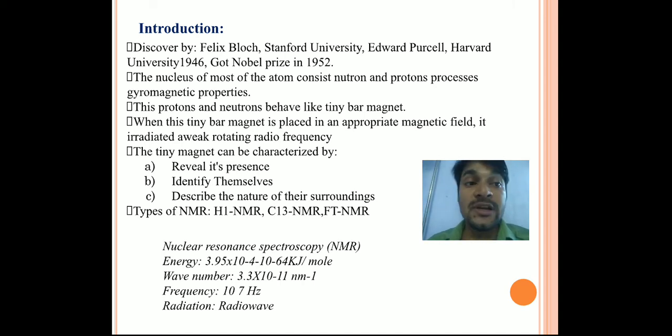One of the novel applications of NMR is MRI, used in disease analysis, for example in our head. Proton NMR spectroscopy is sometimes called H1 NMR, and sometimes PMR, because H signifies a proton.